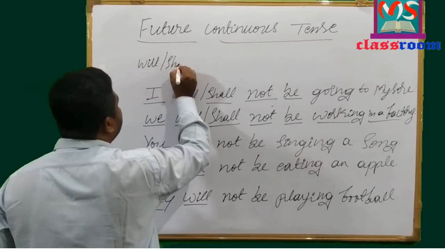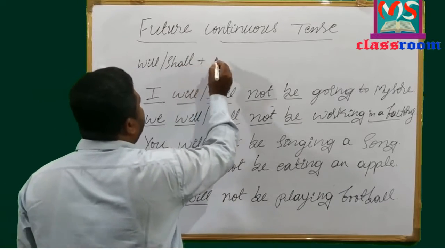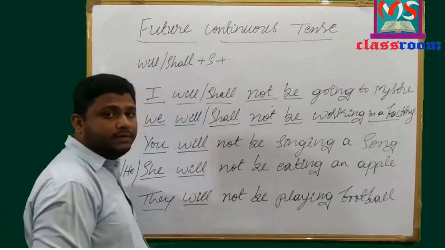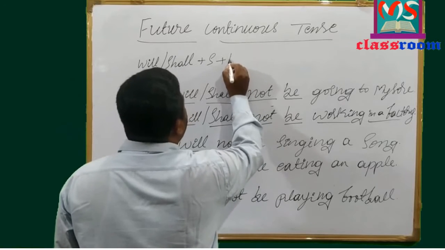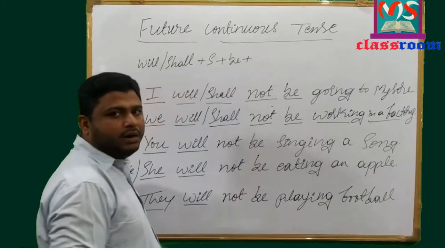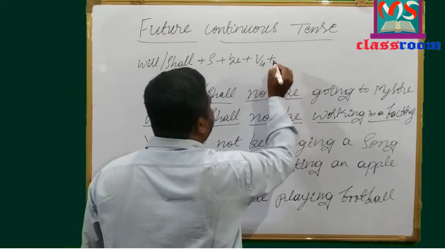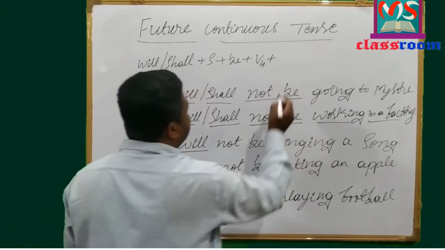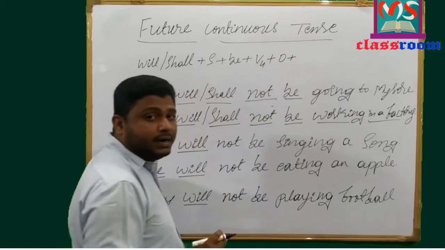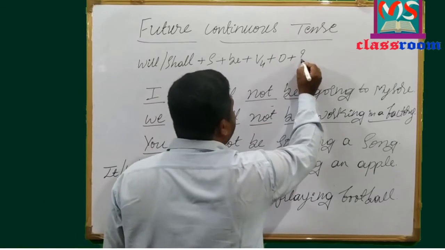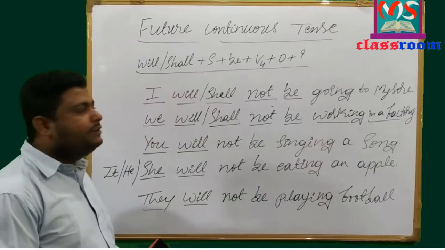First we have will or shall, and then we have subject, and then we have base form of be helping verb, and then main verb is in V4 form, and then object, and at last don't forget to put question mark. Why? Because it is interrogative sentence.